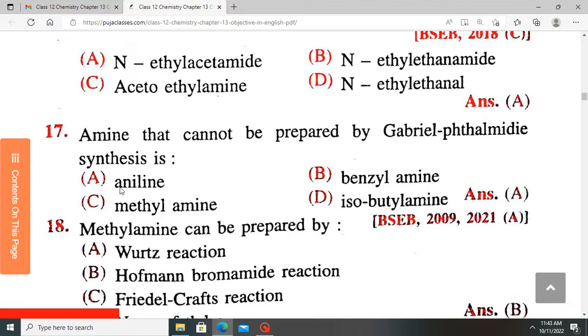It is very hard for you to produce an aniline from Gabriel synthesis, because a benzene ring cannot be easily halogenated to produce an aryl halide for this reaction. So aniline cannot be synthesized from Gabriel phthalimide reaction.